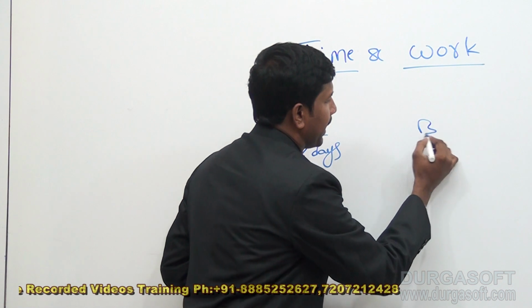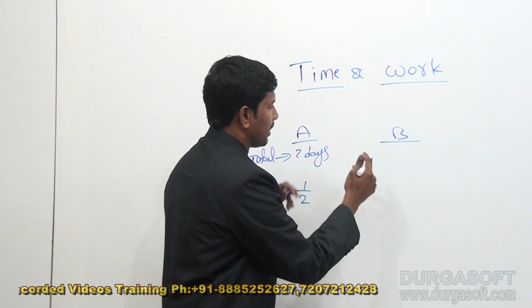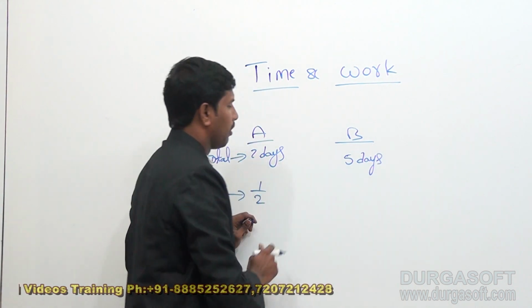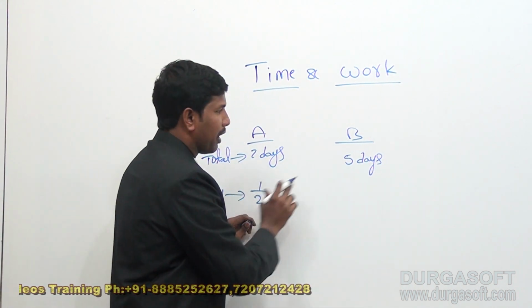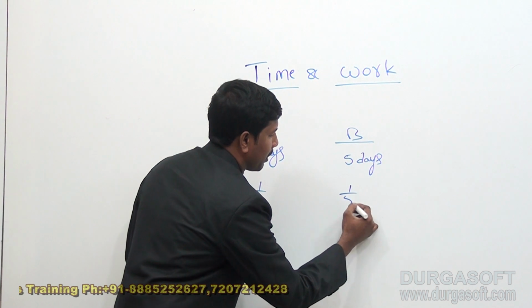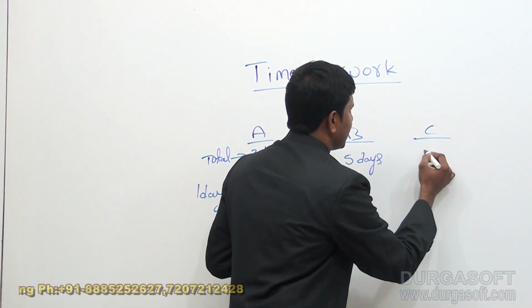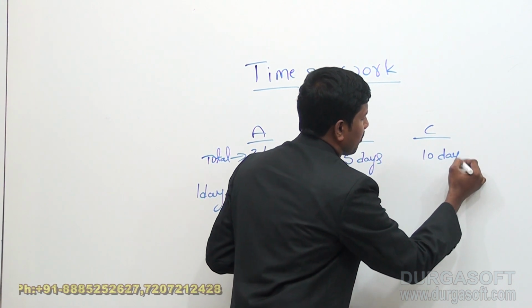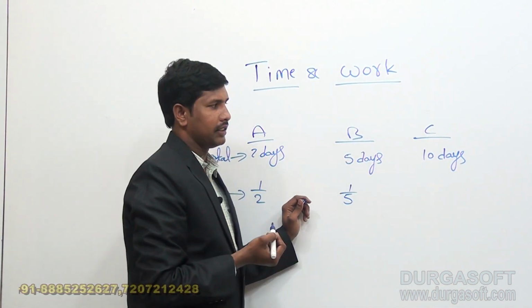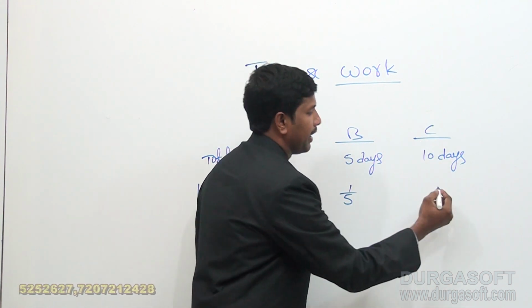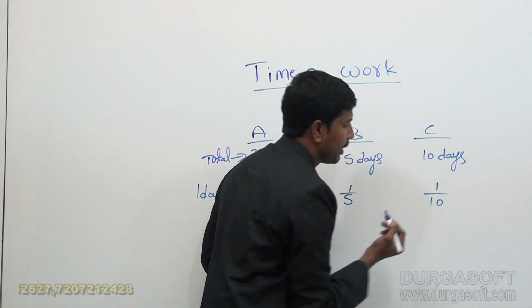Now B can complete the same total work in 5 days, so the 1 day work of B is 1/5. In the same way, a person who can complete the total work in 10 days, the amount of work completed by C in 1 day is 1/10.